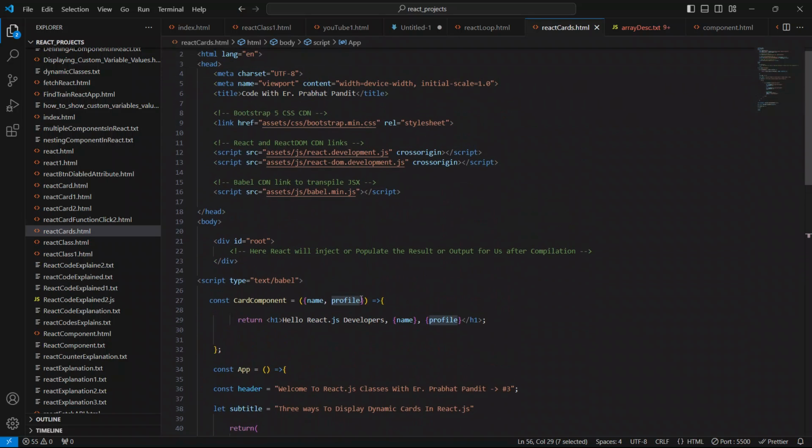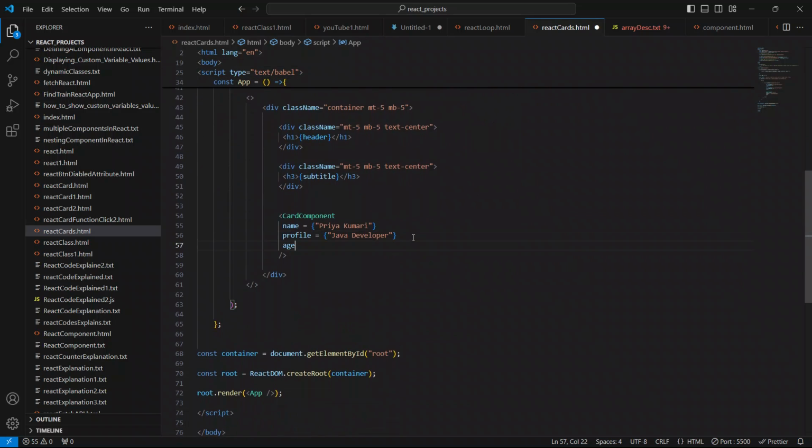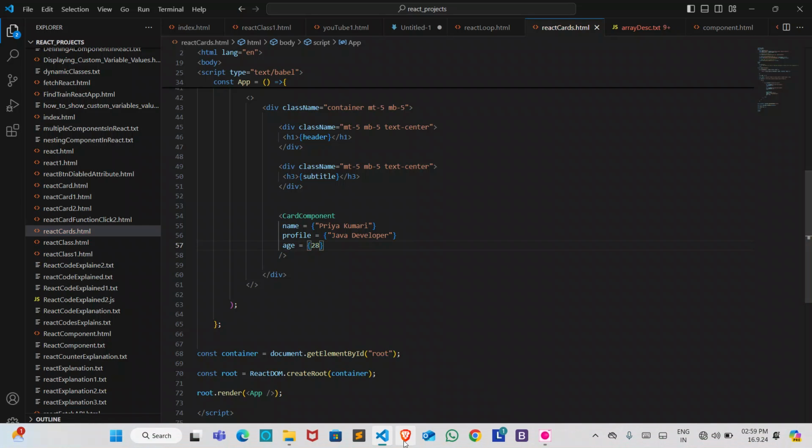If it is a number, give the age also. So I'm going to pass the third prop to this card component as age. Now I want to show the age also, so open and closing curly braces, and we pass this prop name here. Copy this age from here, and since it is a number, I'll give here 28. Save your code, go to the browser, and refresh the page.